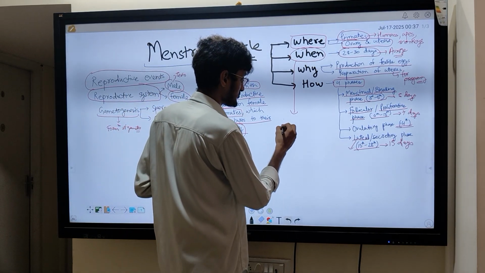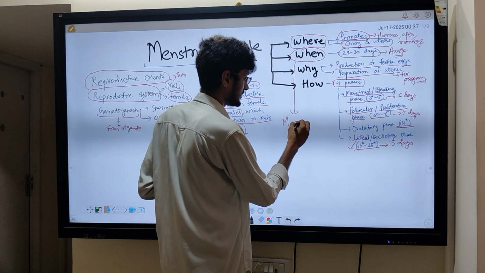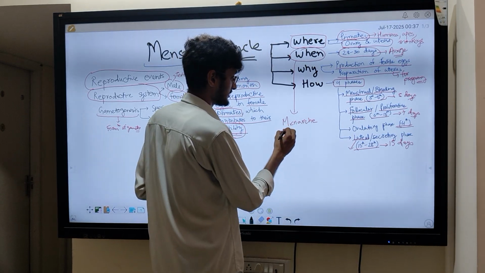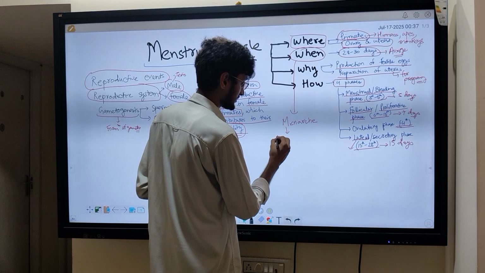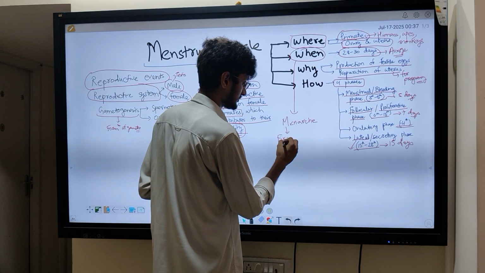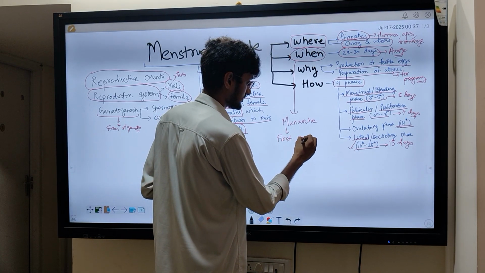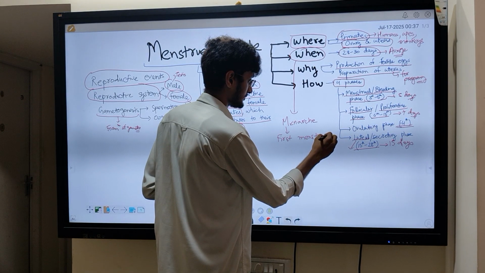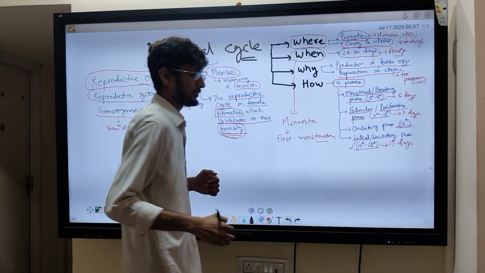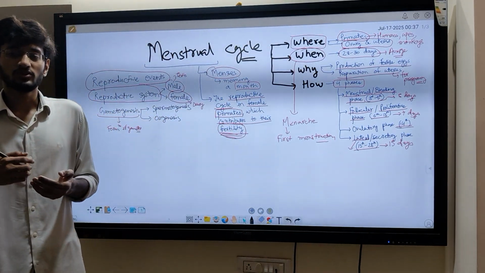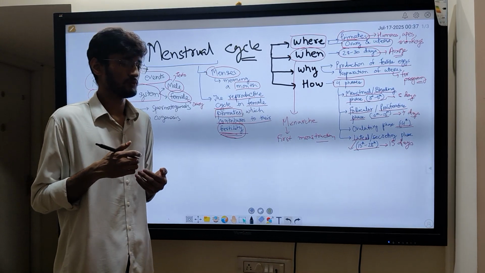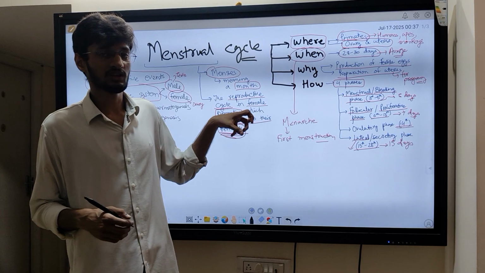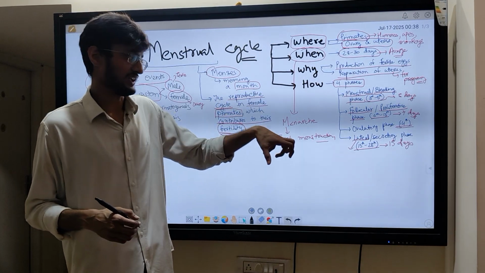The starting of the menstrual cycle is called menarche, which is defined as the beginning of the reproductive phase of a woman, and it is the occurrence of the first menstruation, or the starting of the first menstrual cycle in the woman.